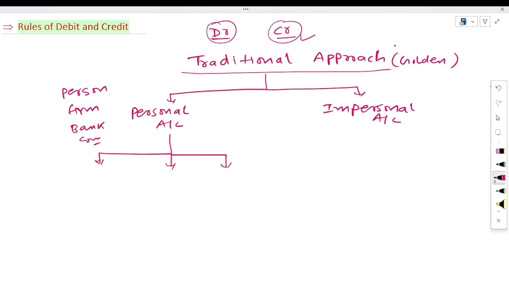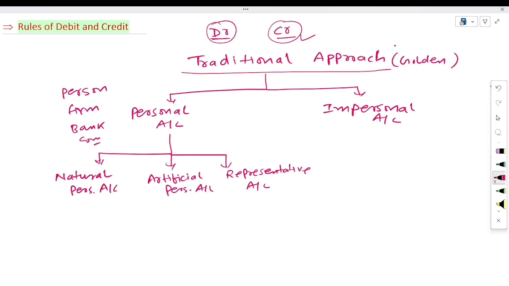Now, the personal account is to be classified into three parts. First one is natural personal account. Second one is artificial personal account, and third one is representative personal account.